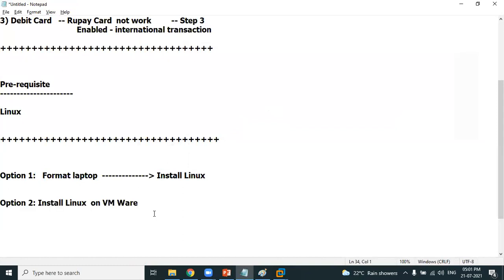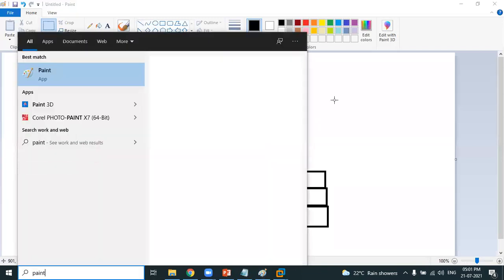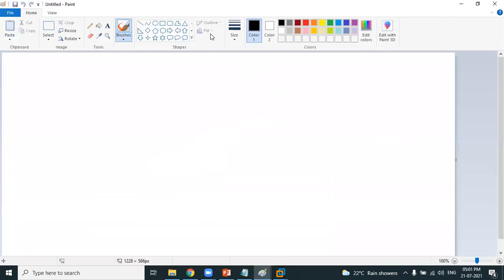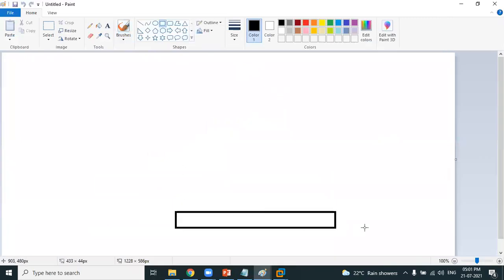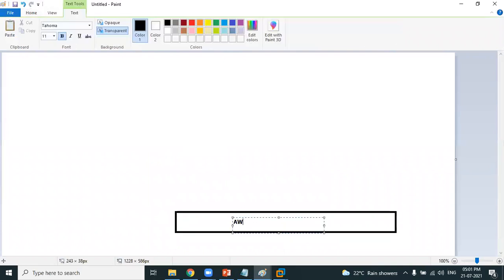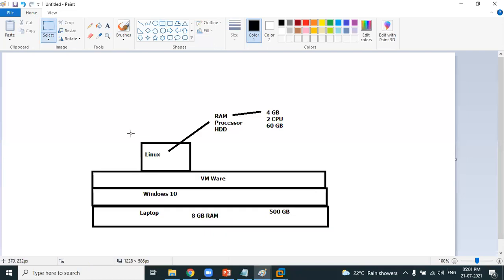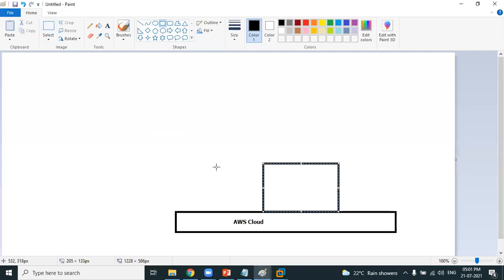And option 3 is much more interesting. You can create the same Linux machine on the AWS cloud platform. The Linux machine which I have just shown you on VMware, the same Linux machine, you can create on AWS cloud.